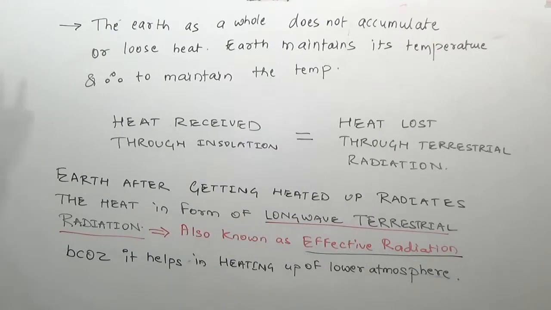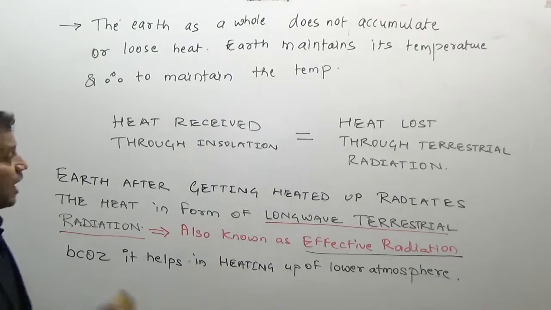So the earth as a whole does not accumulate or lose heat. Earth maintains its temperature, and therefore to maintain the temperature, heat received through insolation in the form of short waves should be equal to heat lost through terrestrial radiation in the form of long waves. Therefore the earth, after getting heated up, radiates the heat in the form of long wave terrestrial radiation. It is also known as an effective radiation because it helps in heating up of the lower atmosphere.